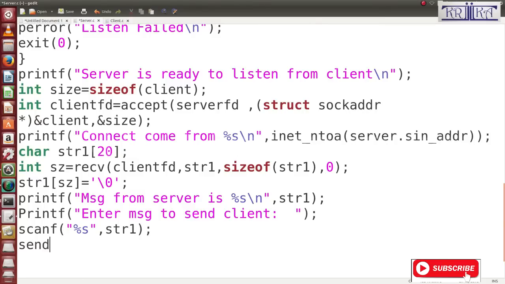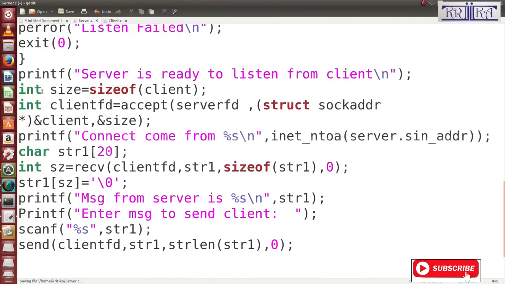Send what? client fd, str1. Then strlen of str1, then 0. Then he will check and go to display on the client side.